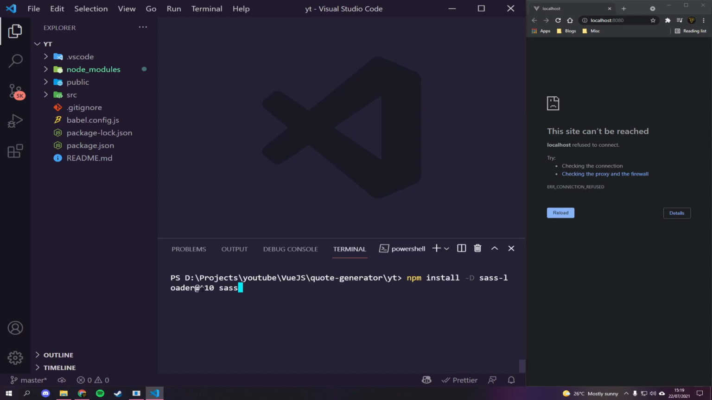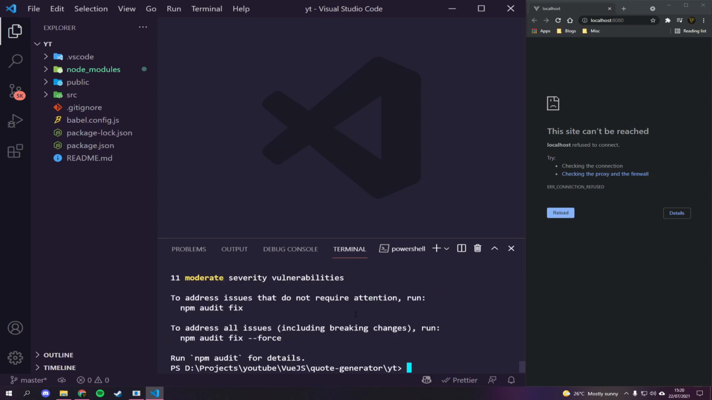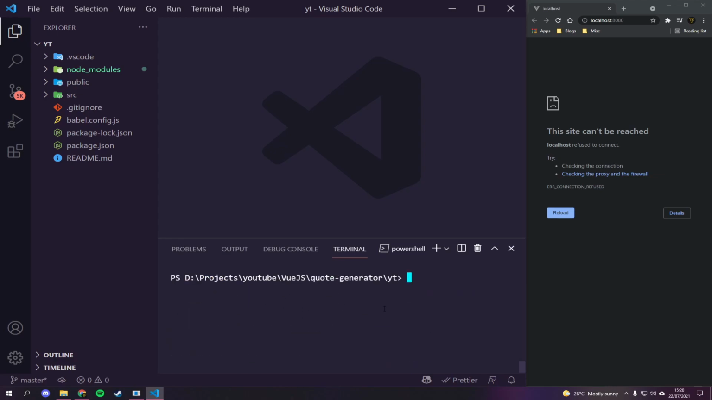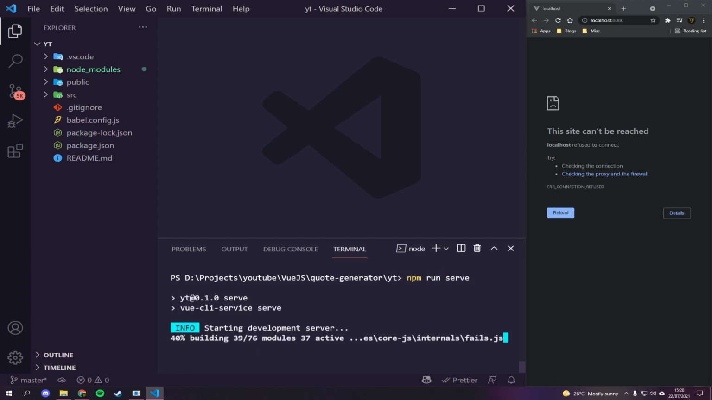Okay guys, that's now done, and I'm just going to quickly run the following command: npm install -D sass-loader at version 10 sass. Now the reason I'm installing this is because I want to be able to use Sass in my project, and sass-loader will basically help me do that. So I just need to hit enter, let this run, and then once this is installed, we can literally just use the language Sass. So there you go, that's now done, and I'm now going to run npm run serve inside of the root directory to actually start the development server.